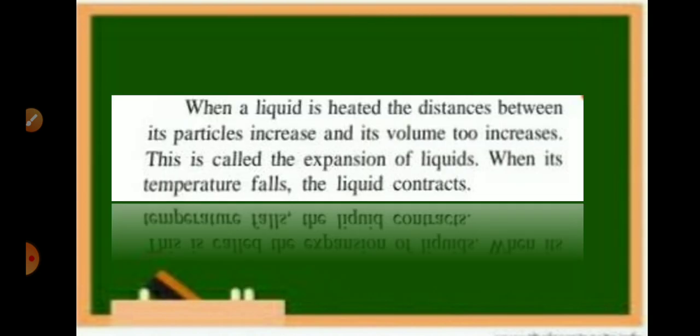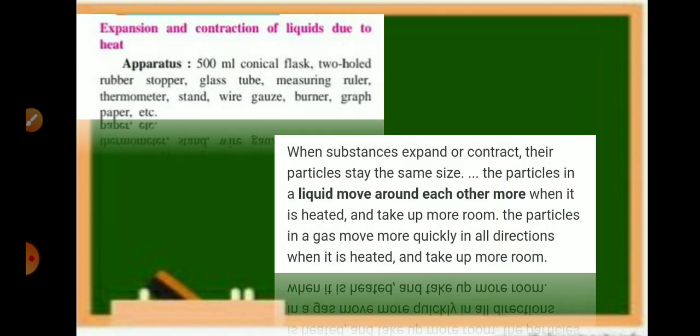When a liquid is heated, the distances between its particles increase and its volume also increases. This is called the expansion of liquids. When its temperature falls, the liquid contracts. Expansion and contraction of liquids due to heat.